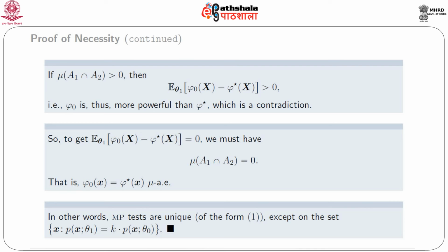That means we are accepting the null hypothesis whenever x is less than alpha and rejecting whenever x is greater than alpha. Thus, we get two most powerful tests in two different ways, which shows that the most powerful test is not uniquely determined on the boundary.